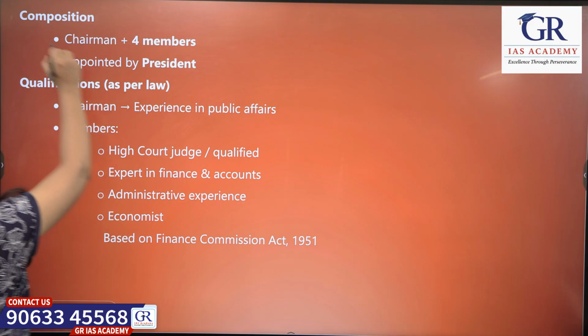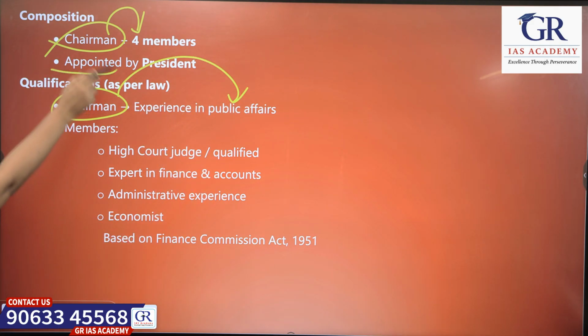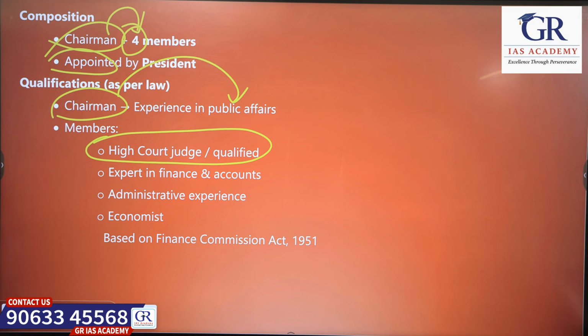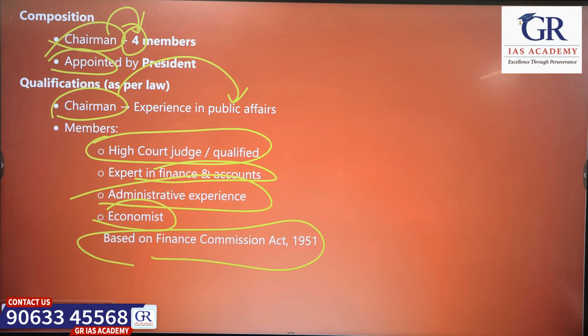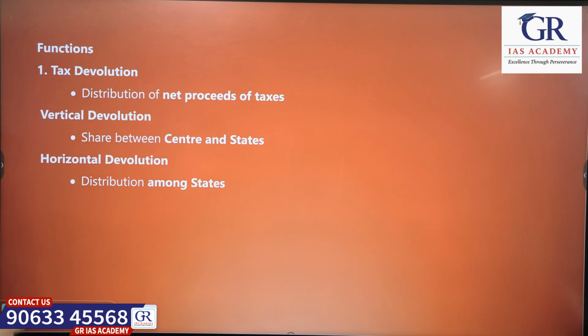It consists of one chairman and 4 members who are appointed by the President. The chairman will have experience in public affairs, and the other 4 members will have qualifications. Either they should be qualified to become a high court judge, or be an expert in finance and accounts, or have administrative experience, or be an economist. Based on the Finance Commission Act 1951, these qualifications have been given for the chairman and the members. Okay.